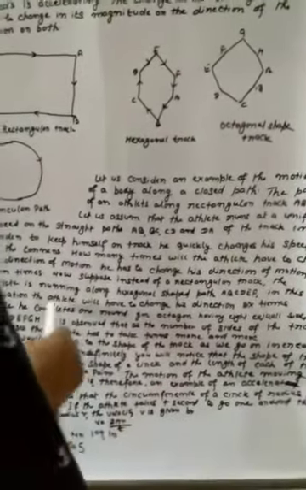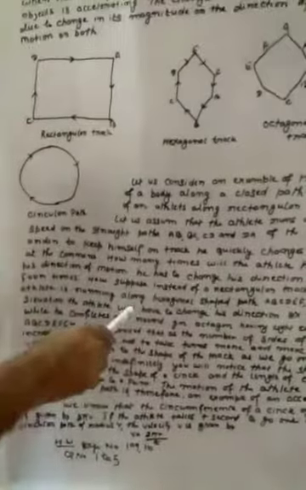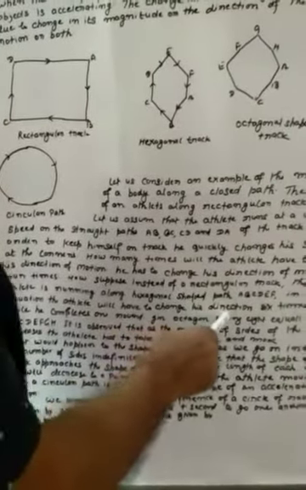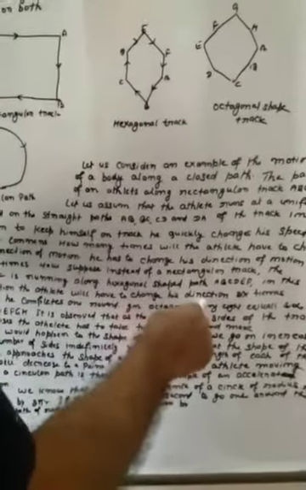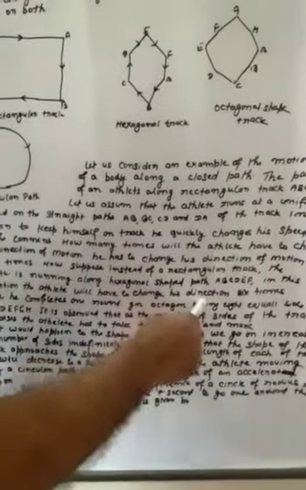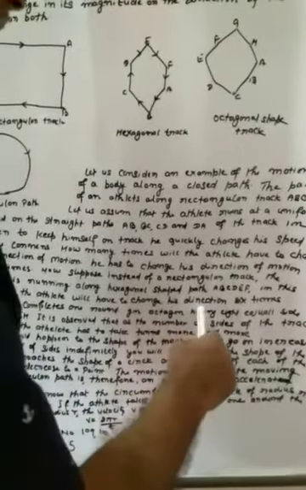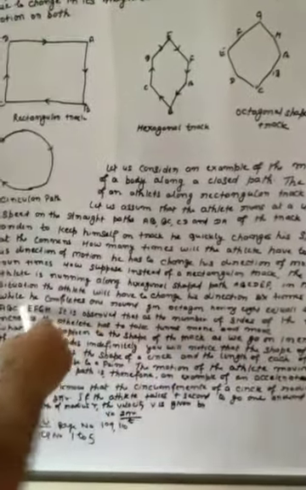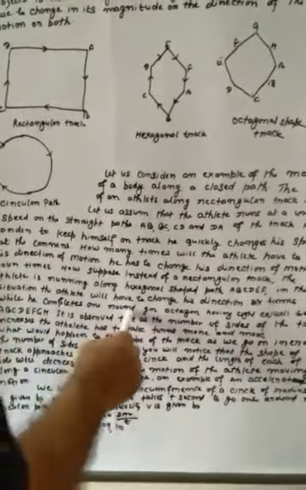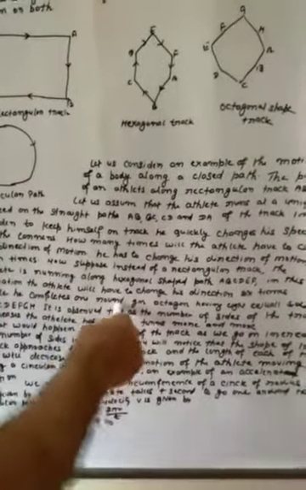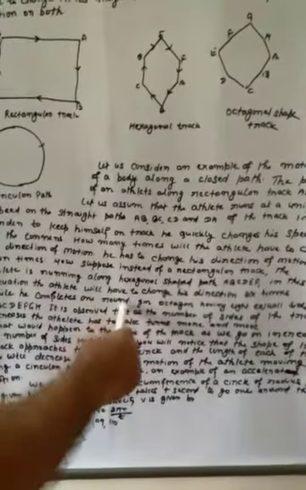In this situation, the athlete will have to change his direction 6 times. In a hexagonal track, the athlete has to change direction 6 times while he completes one round.